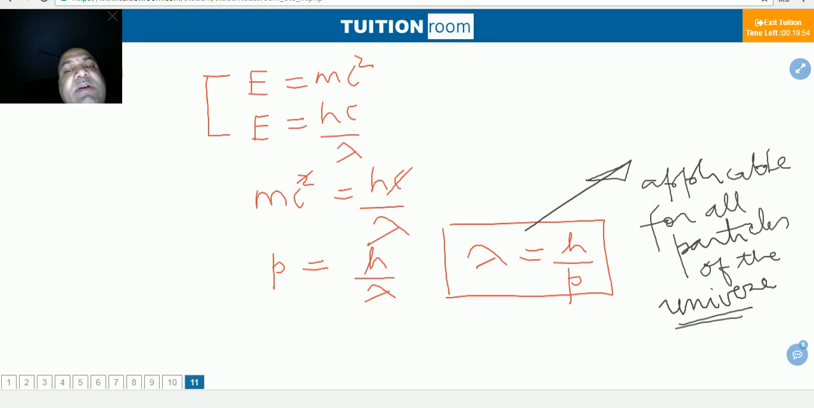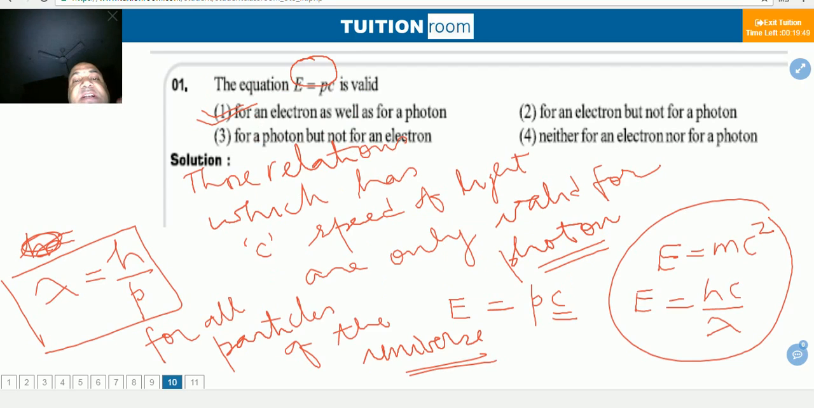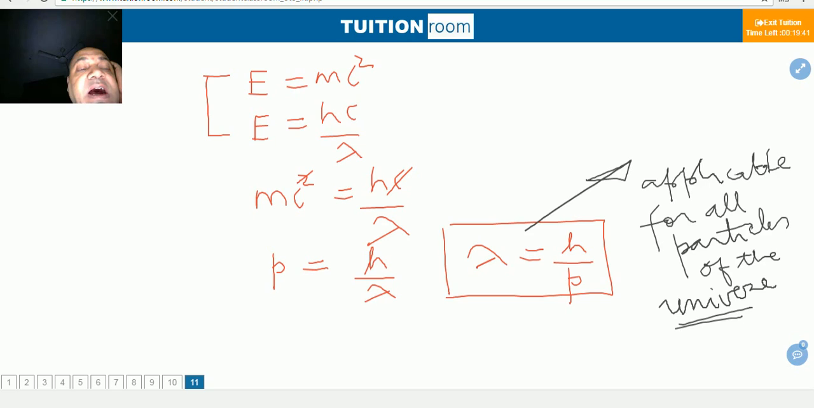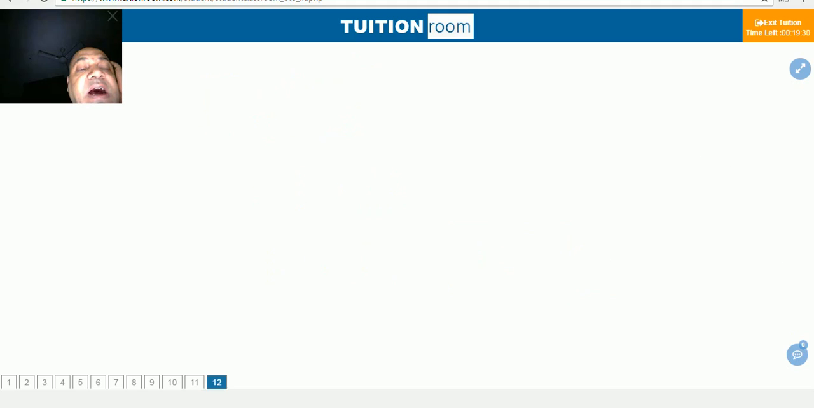But those expressions are valid only for photons, and the de Broglie relation is for particles of matter. This was the duality nature. This was the symmetric nature in the universe. Now I'm going to take the next question.